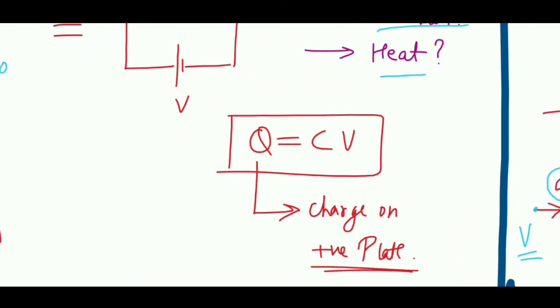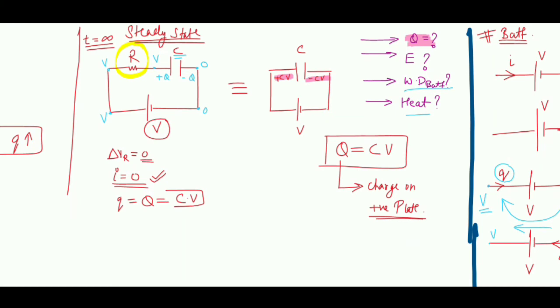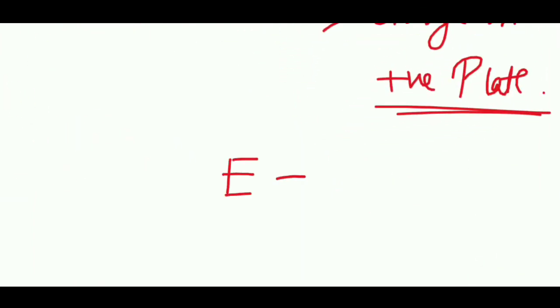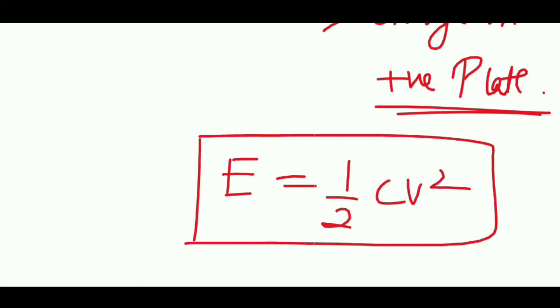Okay, this will be the charge on the positive plate. So the first part is done. Then the energy stored in the capacitor: I can directly write it using the formula half CV square. So the energy over here will become half CV square. Done. The second part is also done.